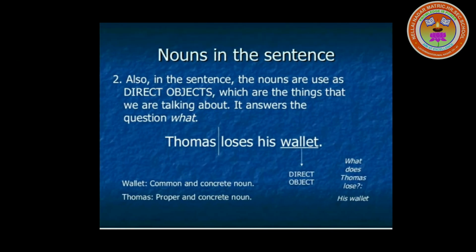Also in the sentence, the nouns are used as direct objects, which are the things that we are talking about. It answers the question what. Thomas loses his wallet. So wallet becomes the direct object. What does Thomas lose? His wallet. So wallet is a common and concrete noun. Thomas is a proper noun and a concrete noun. Why is it called proper? It starts with a capital letter. And concrete, I have already explained, is something you can see or feel.